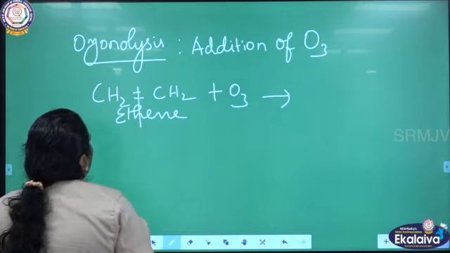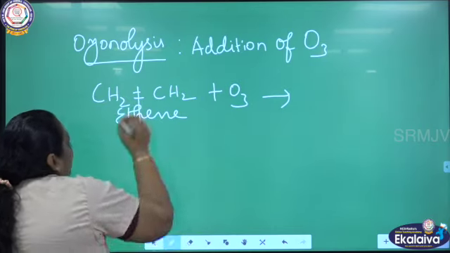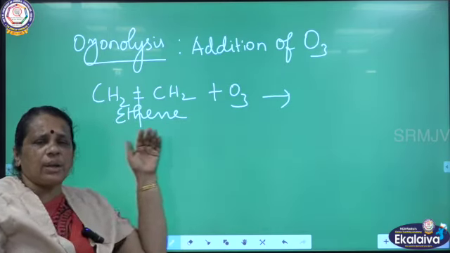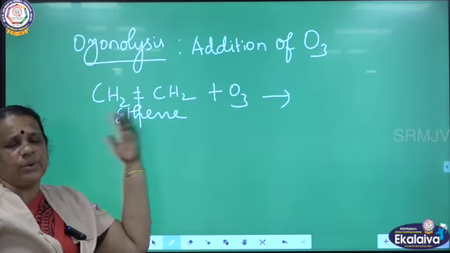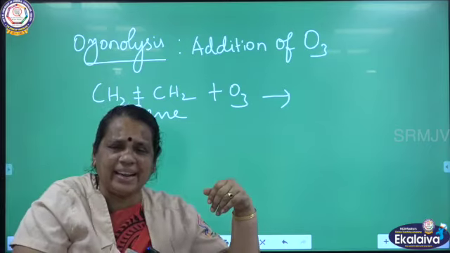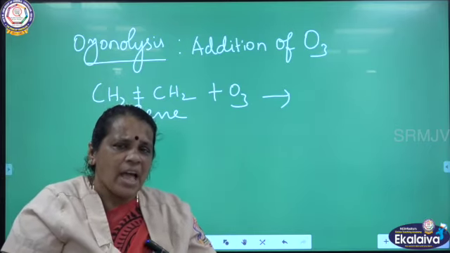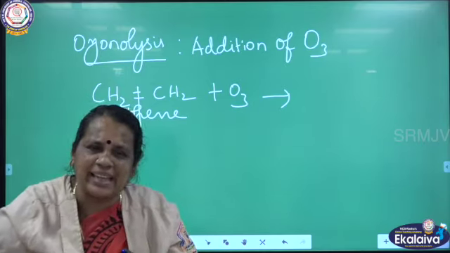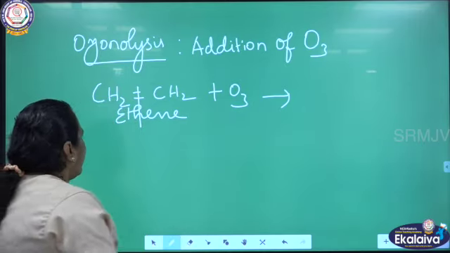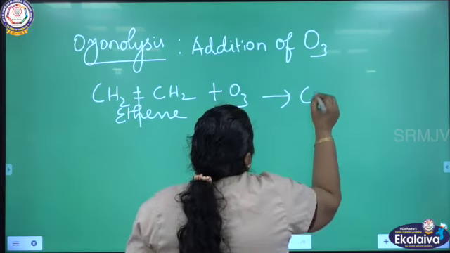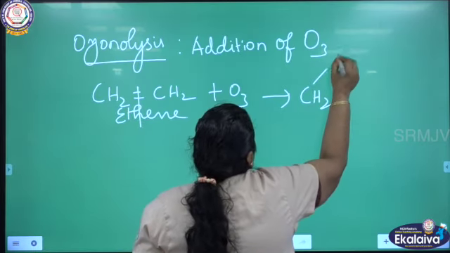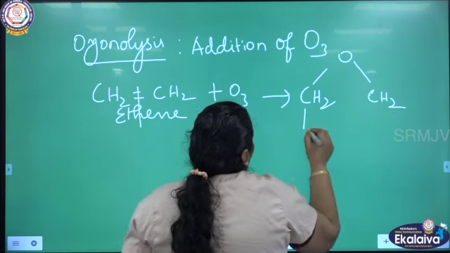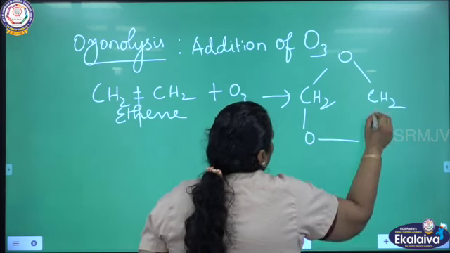How are we getting the compound? I am going to break the double bond. So it is an addition reaction, which I am going to bring out by adding oxygen. Here ozone has to be brought inside. There are 3 oxygen atoms. I have to bring the oxygen atoms inside. How can I bring them? By breaking the double bond. So what are you going to get here? CH2, oxygen, again CH2, here one oxygen, again another oxygen.